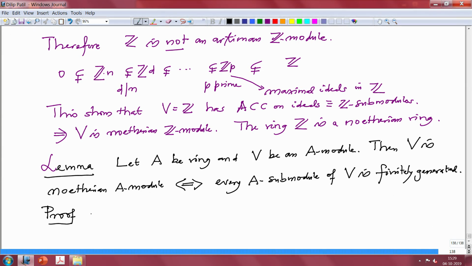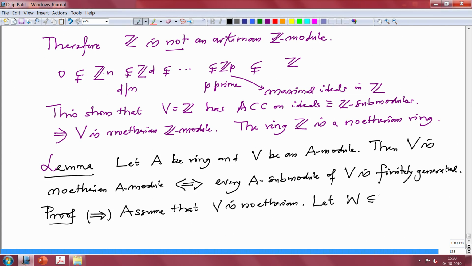First, let us prove it this way. I assume that V is Noetherian, and I want to prove now that every submodule of V is finitely generated. So, let W be a submodule of V, and I want to prove W is finitely generated.